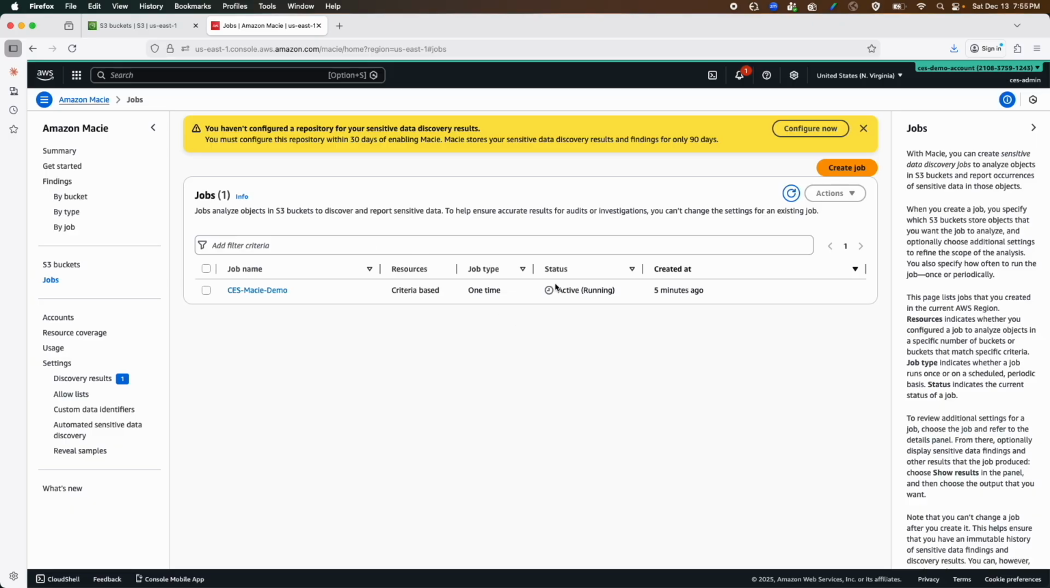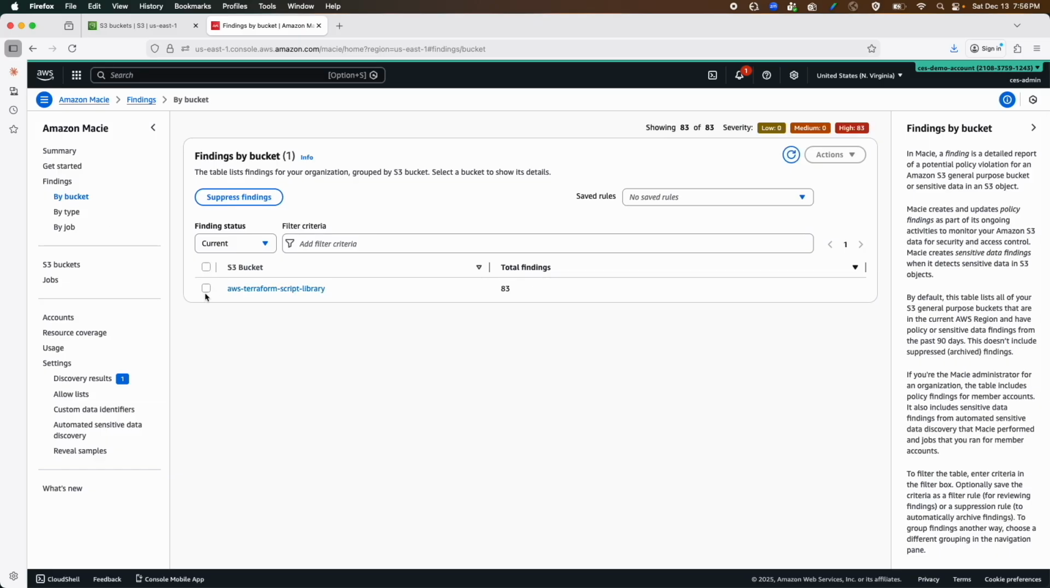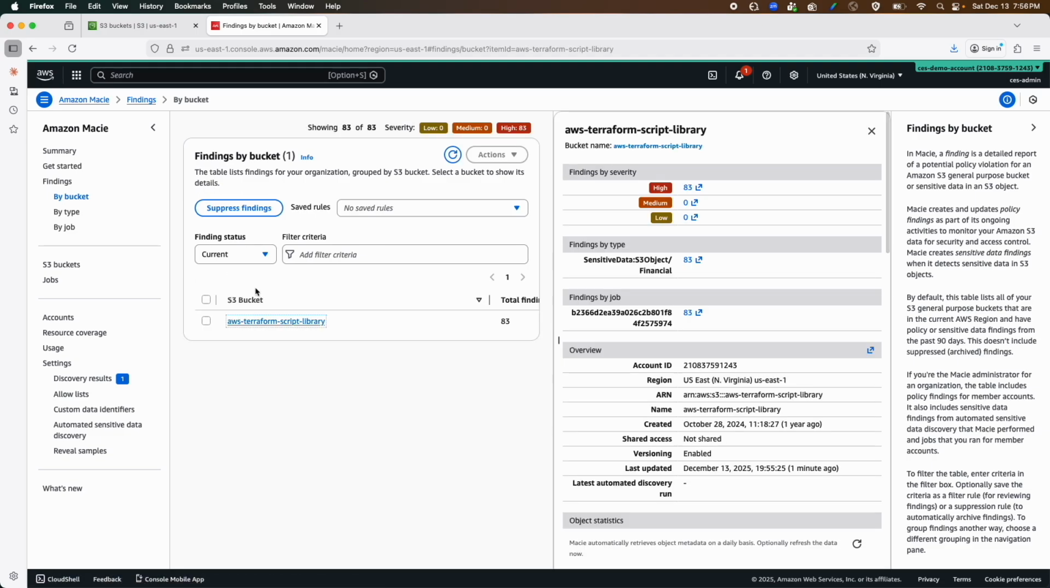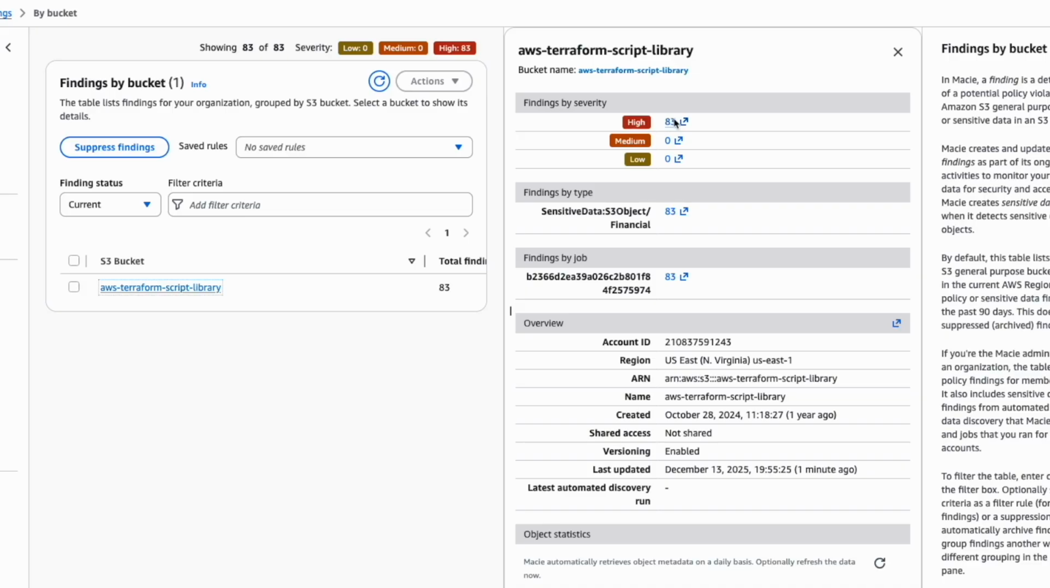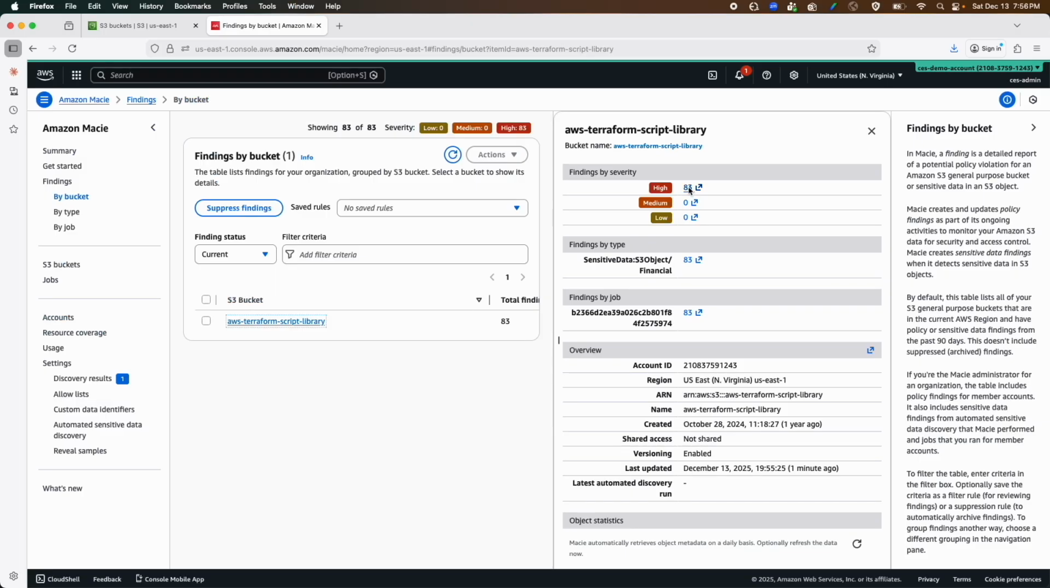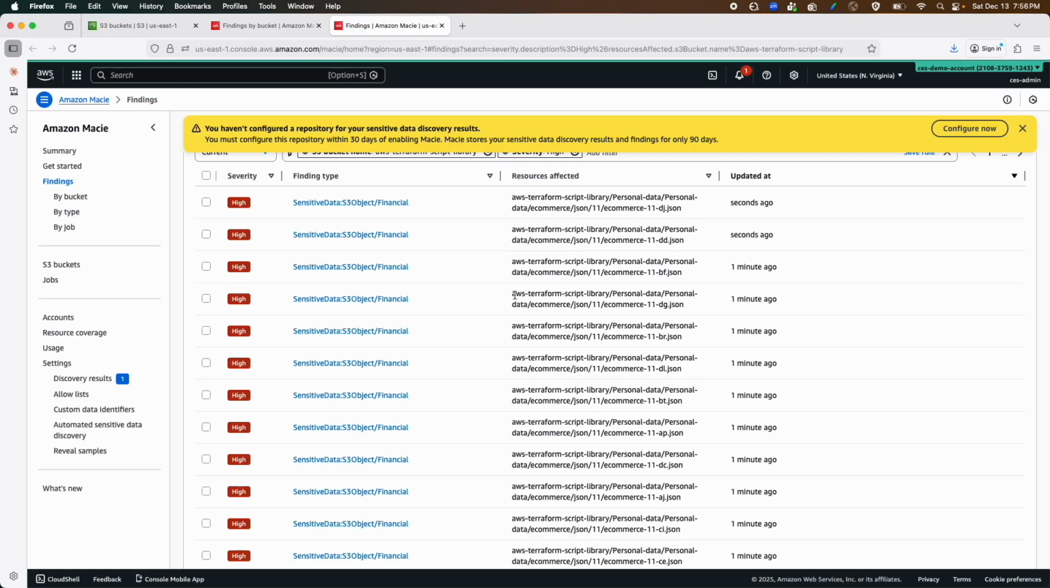Since the job ran for the last 5 minutes, now let's go to findings by bucket and let's see if we have any observation. I'll click by bucket. Here it has detected my bucket name, S3 Terraform script library, and total findings are 83. Now let's click on the bucket hyperlink. We have 83 high severity findings, no medium, no low. Now let's click 83. And here is a similar dashboard to what you have seen during the theory lecture.